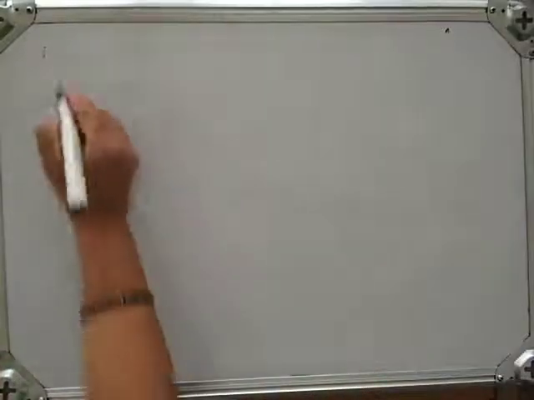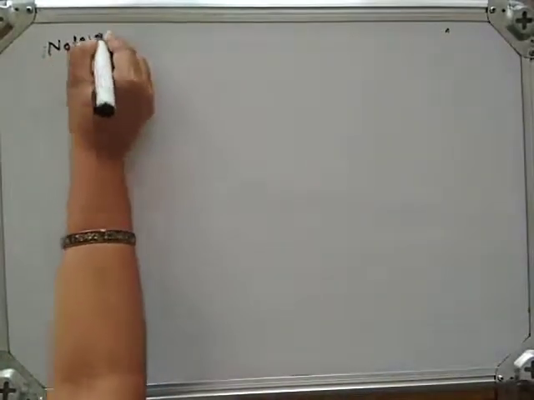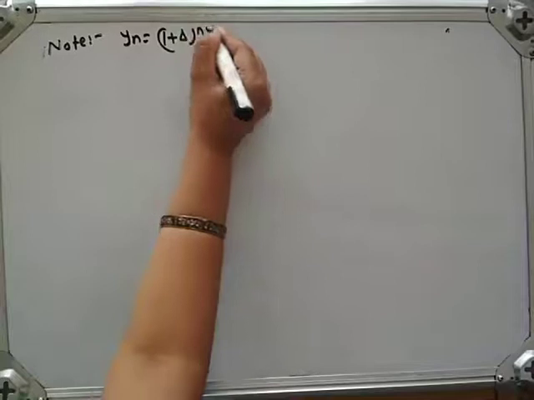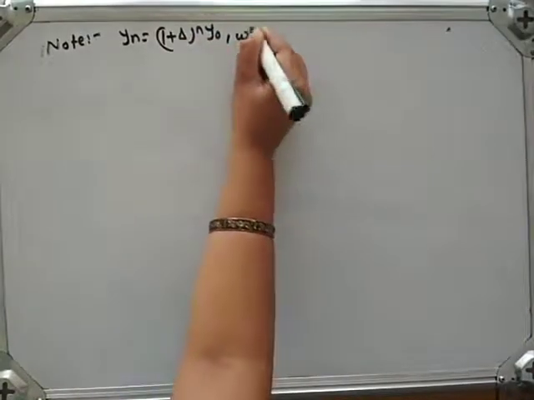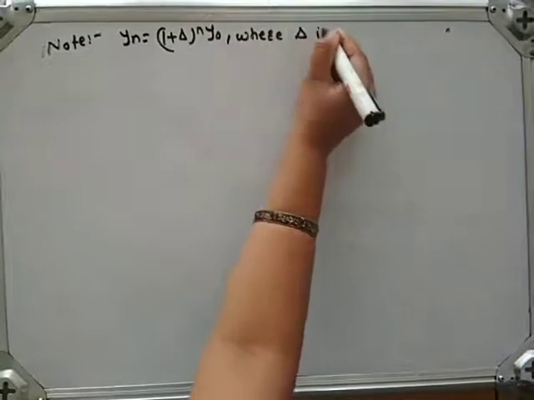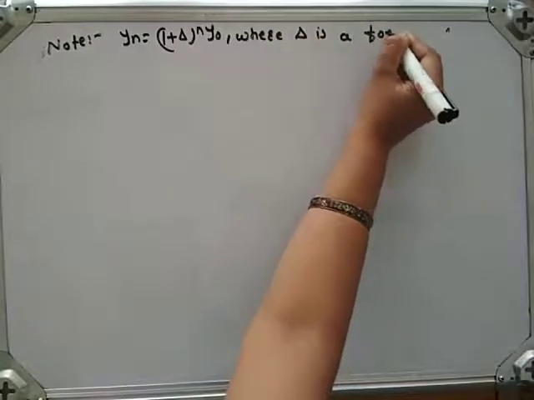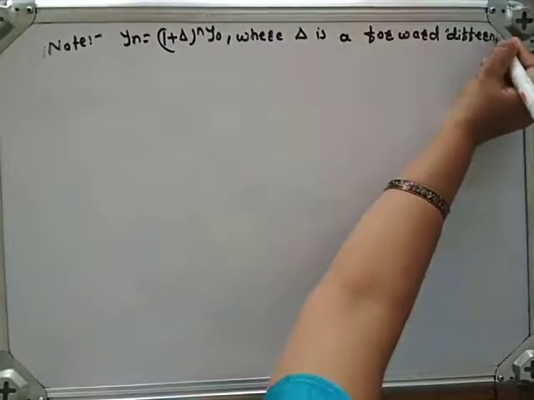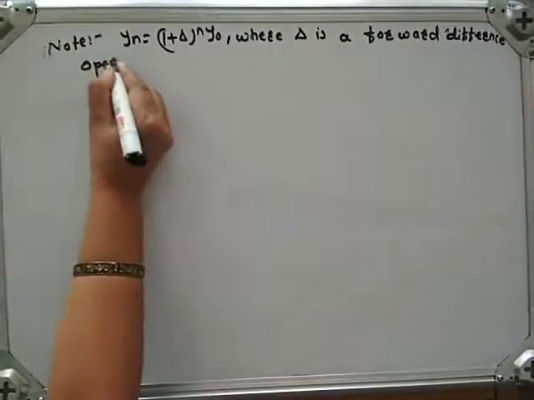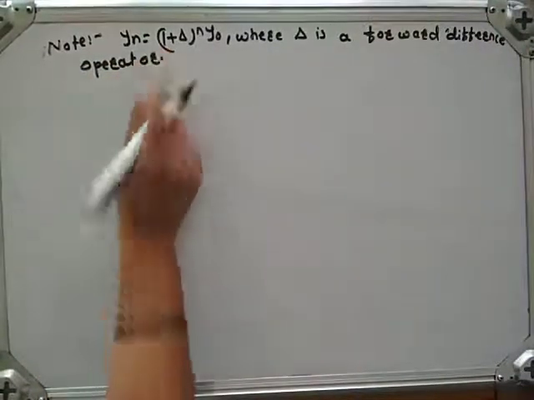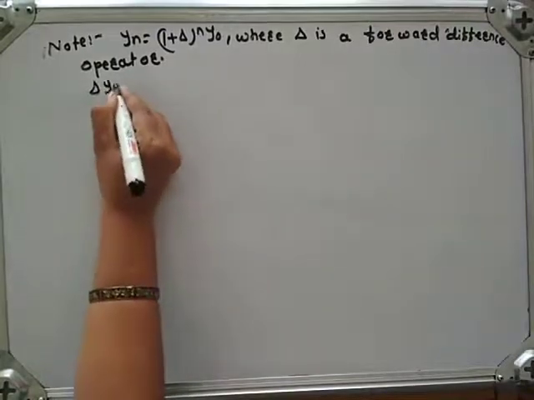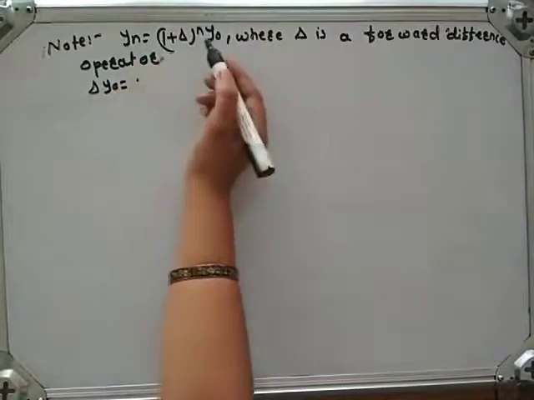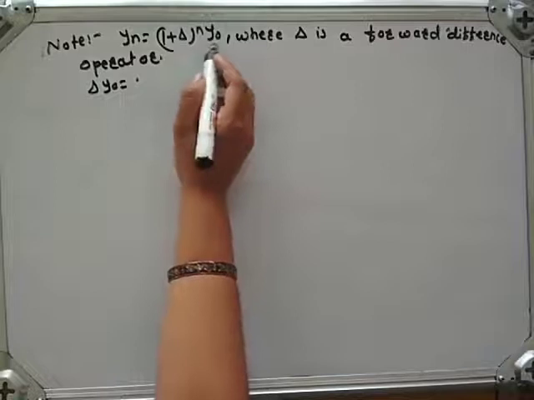Students, let us start with one note. The note is y_n is equal to (1 plus delta) raised to n, y0, where delta is a forward difference operator. See here, what is the note? y_n is equal to (1 plus delta) raised to n, y0.